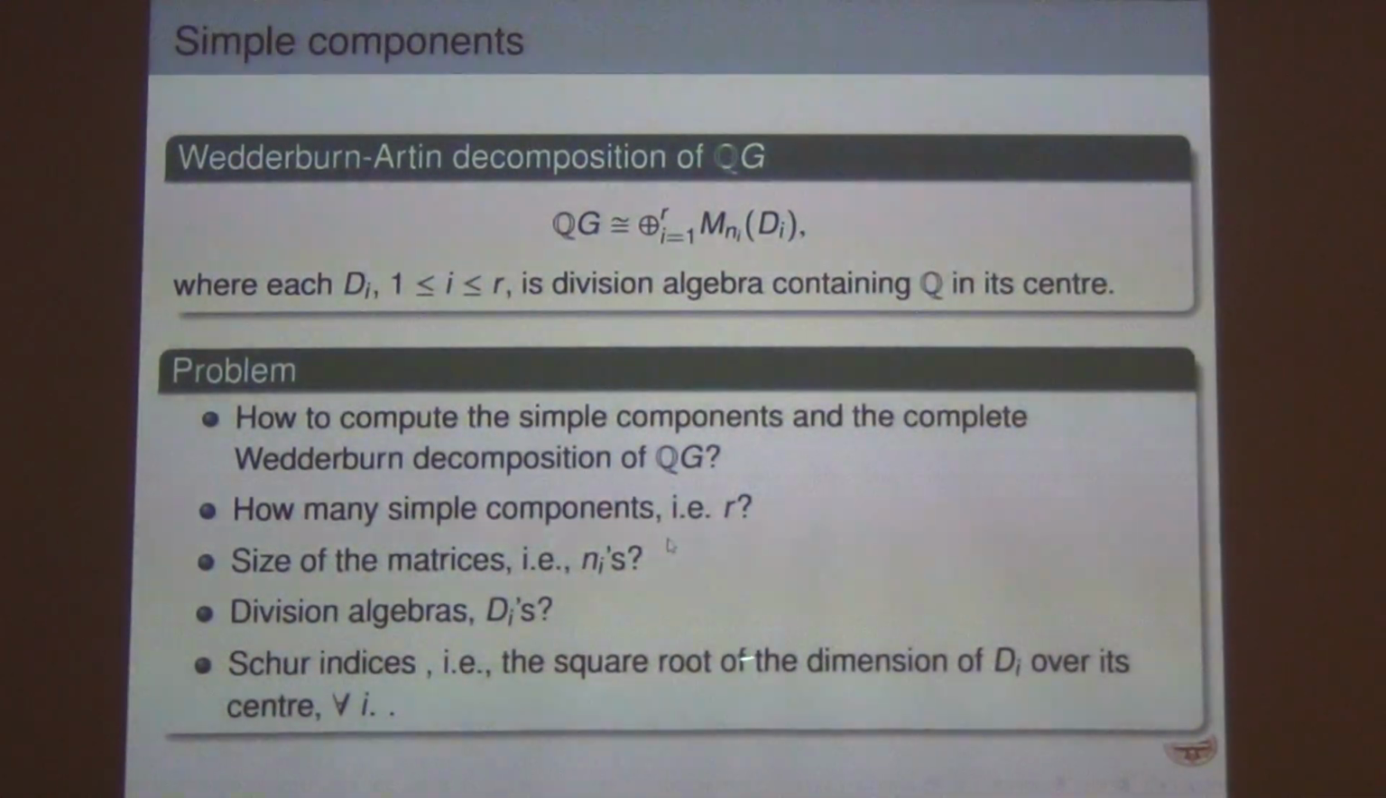Can you compute the division algebras? The square root of the dimension of a division algebra over its center is called the Schur index. Take the dimension of D_i over its center, which is always a square, and take its square root; that is called the Schur index. Calculating the Schur indices, all these are central problems in group ring representation theory, and they are linked with several other problems in the area.